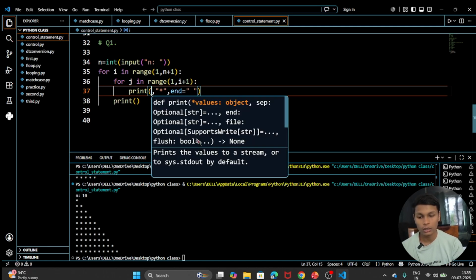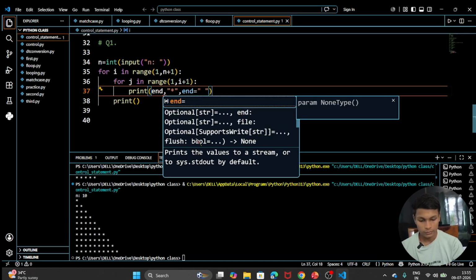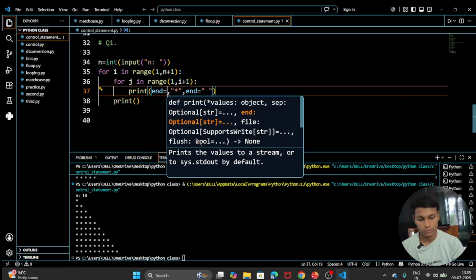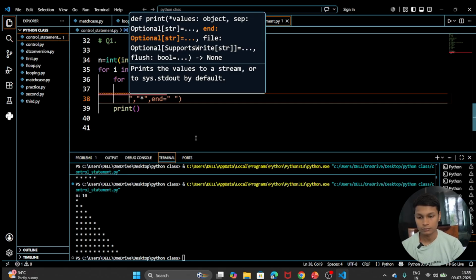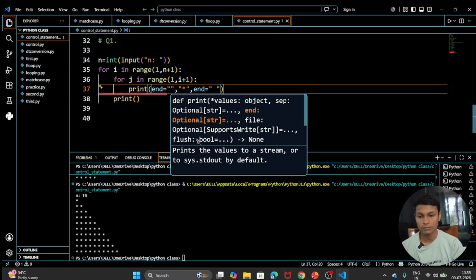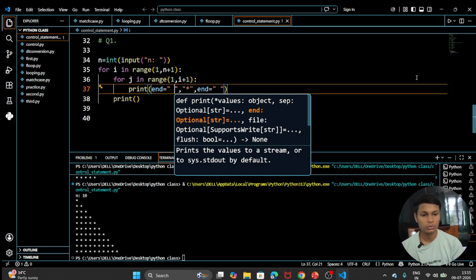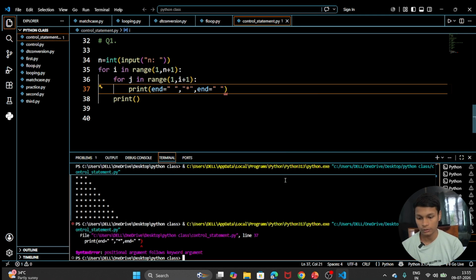Let's do another operation in this code. So here you can see that I don't do anything, I am just putting, wait a second.